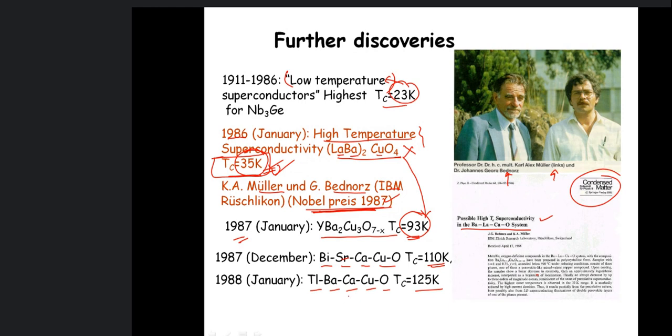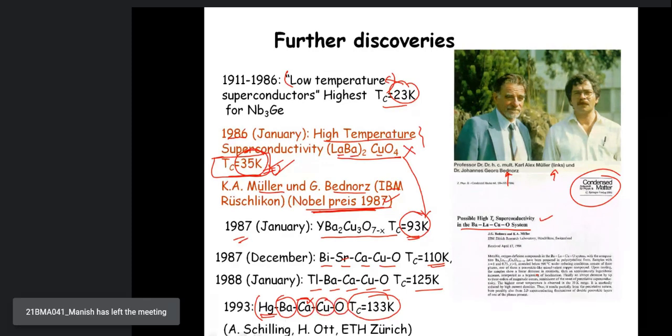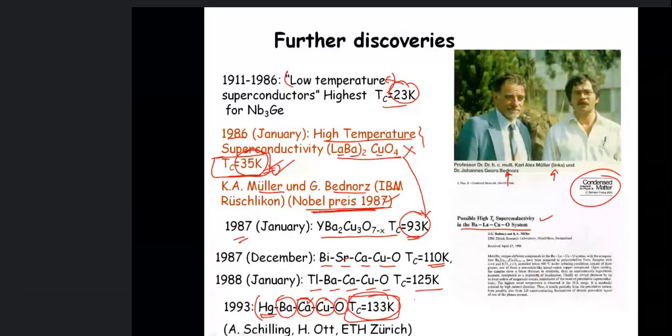Then thallium, barium, calcium, copper oxide, critical temperature 125 Kelvin. People started looking for materials having more and more critical temperature, and you can see this is mercury, barium, calcium, copper oxide having critical temperature 133 Kelvin. If we cool it down to 133, which is not difficult to achieve, liquid hydrogen can do it, and it is also possible by other methods.